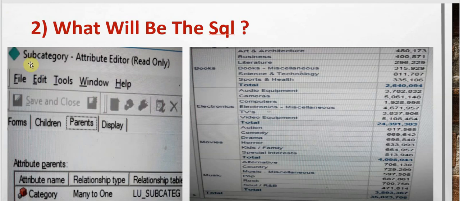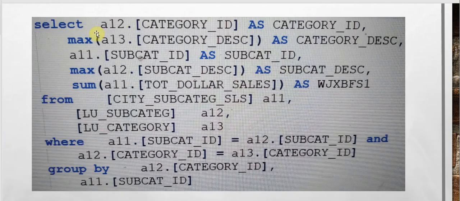The second question is we have an attribute subcategory which is the child of category. So if we place that in our report, we will have category, subcategory, and revenue. What will be the SQL for this? As we have seen in the first question, the SQL will have the category, the additional subcategory, the sum of the dollar sales as our revenue from the sales table, and the two lookup tables. There will be a join for both of them, and the group by will be by category ID as well as the subcategory ID.